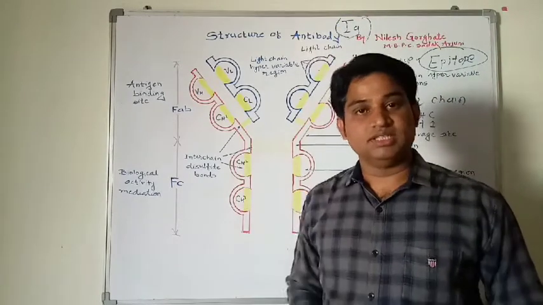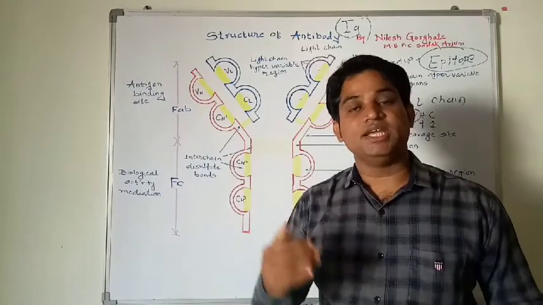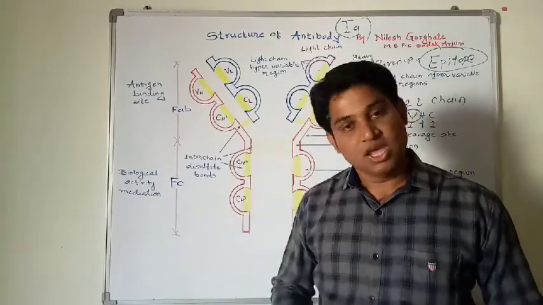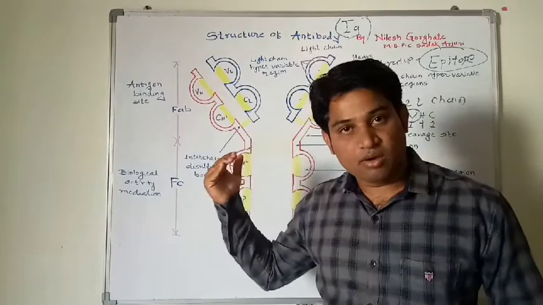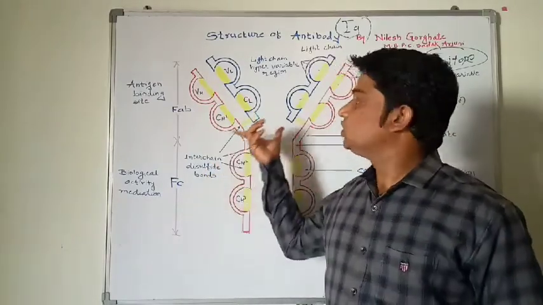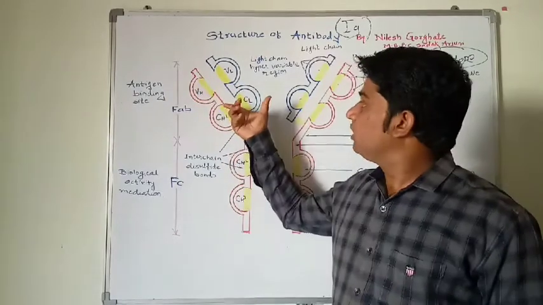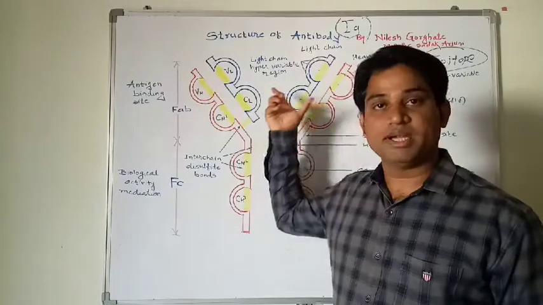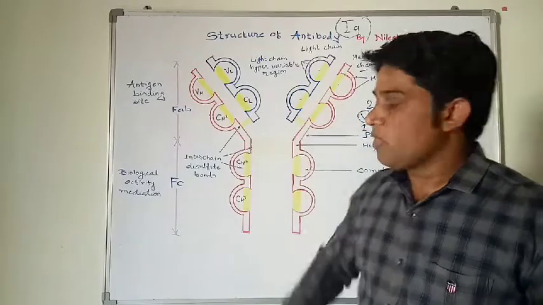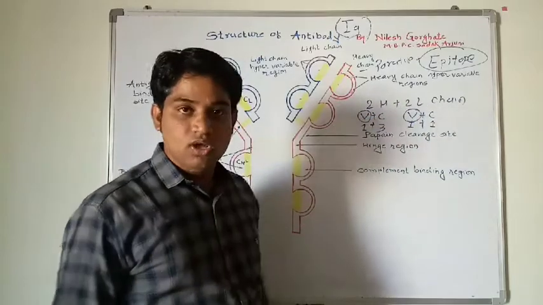An antibody is a simple Y-shaped molecule produced by the B cell in response to the antigens, and this Y-shaped molecule is divided into two parts, Fab and Fc. The Fab contains the variable region, and the variable region is responsible for binding the antigens. The variable regions are made of two heavy and two light chains.